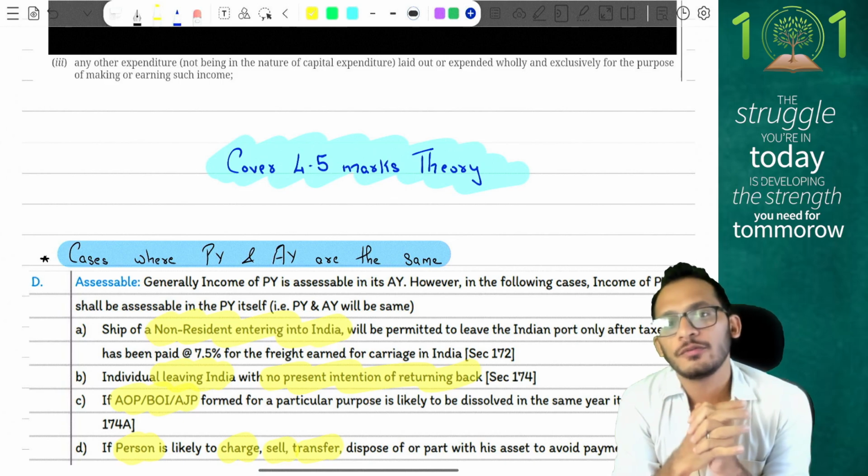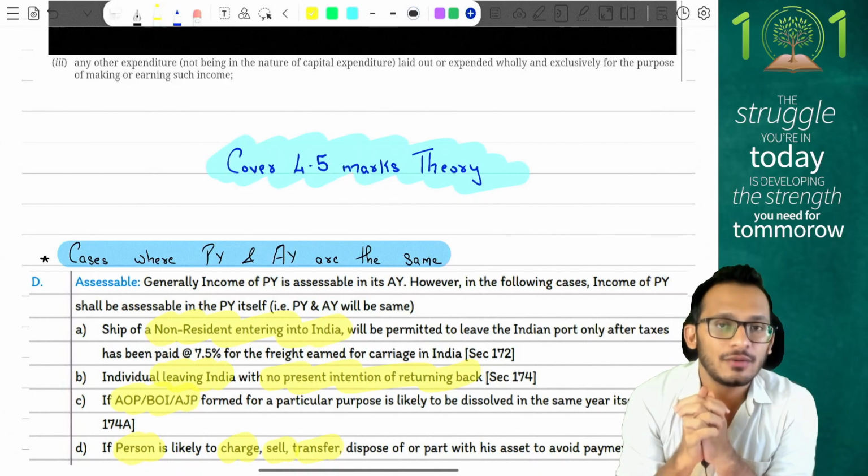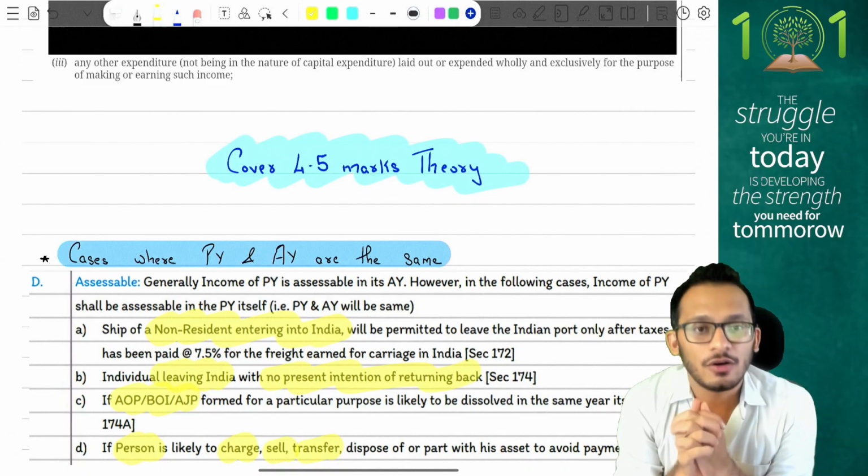All the very best to all of you. You are going to do amazingly well in today's exam. So take away all the fear that you have for the subject. This subject is going to be that one subject which is going to grant you the exemption that you need for this group. So yes, all the very best.